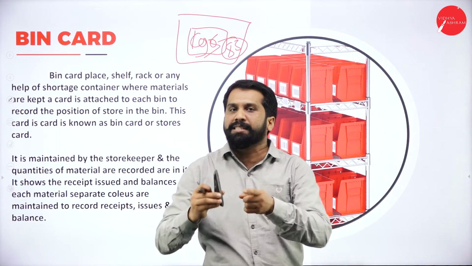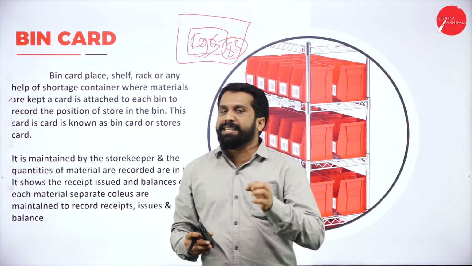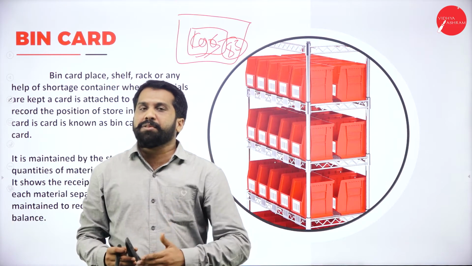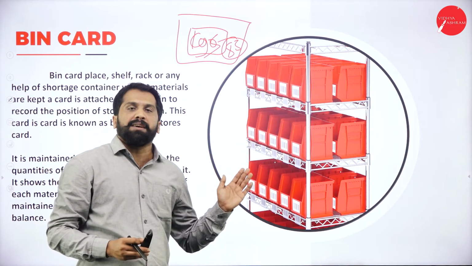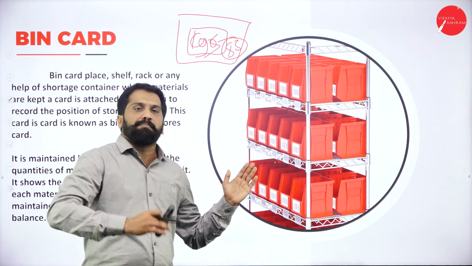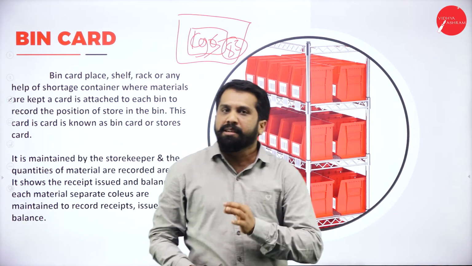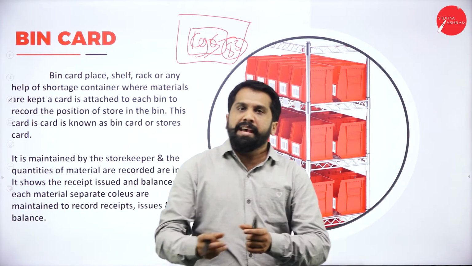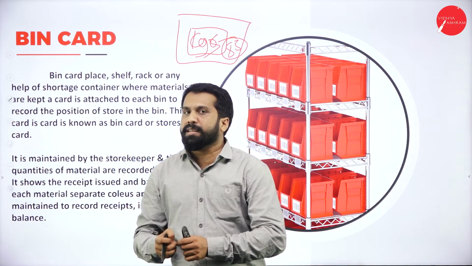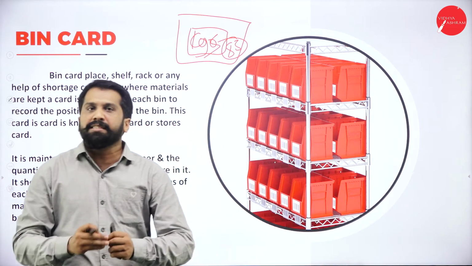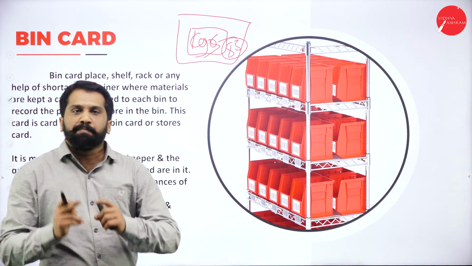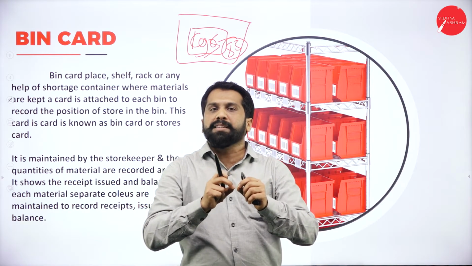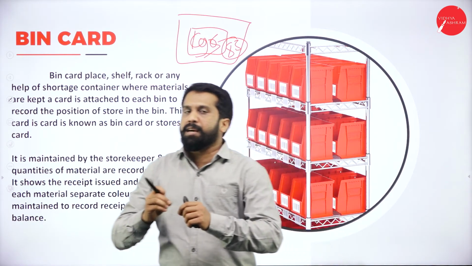Your box is called the bin. Whatever card is inserted in the box, we call it the card. Bin card. So that you can easily identify, in this box I have so many pens. This is practiced in every industry, so that they need not count every time. If somebody takes 10, again you have to sit and count how many pens are there. If somebody takes another 5, again sit and count. Instead of that, make a habit of a small chit. In the chit, you write down 95 minus 5, 90. Again minus 10, now it is 80.